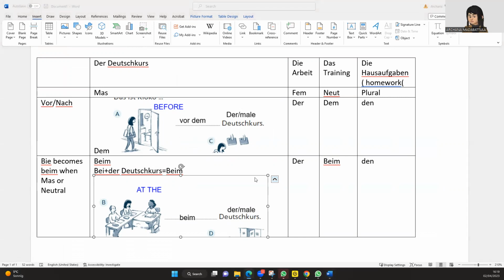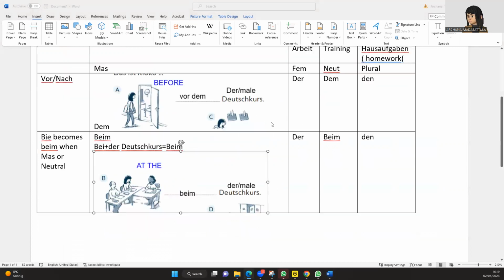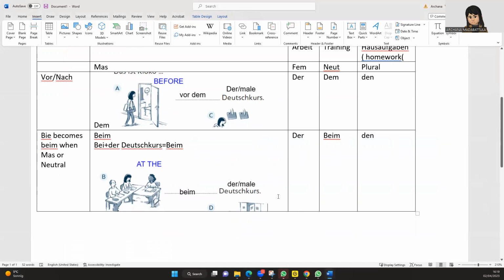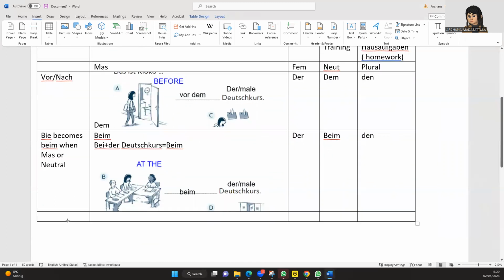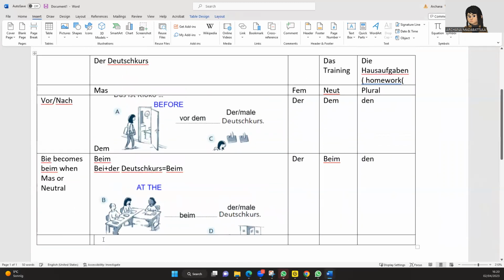So now let us talk about the Arbeit. Okay, since the place is not fine here, let me make it easier for us. So we will write here die Arbeit.